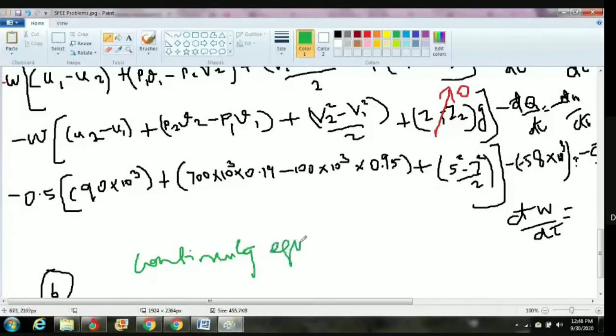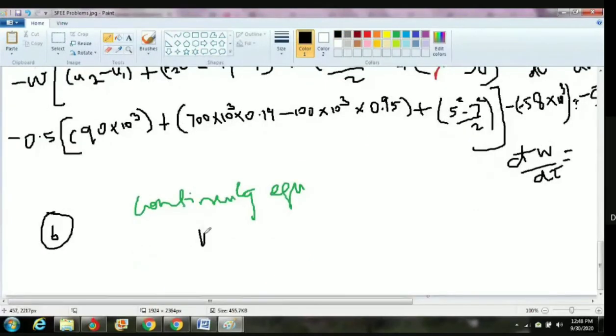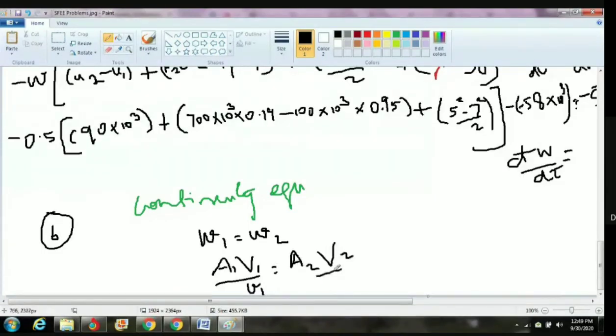Continuity equation. What is the continuity equation? Already I told you: W1 equal to W2, that is A1 V1 divided by small letter v1 equals A2 V2 divided by small letter v2.